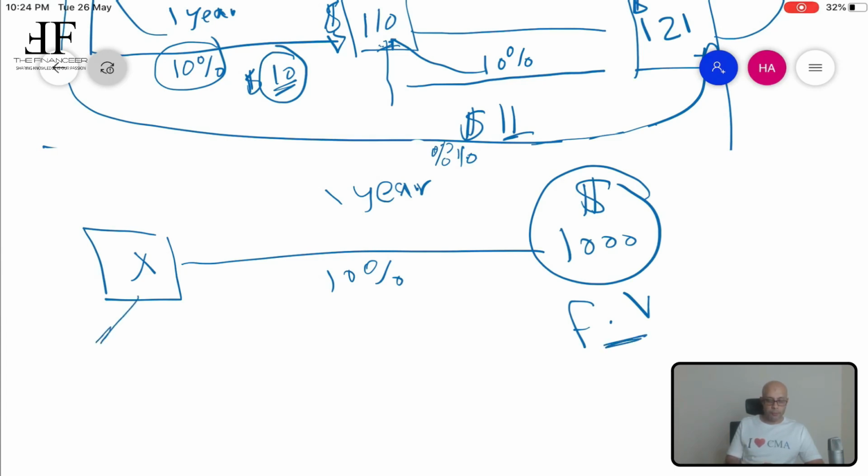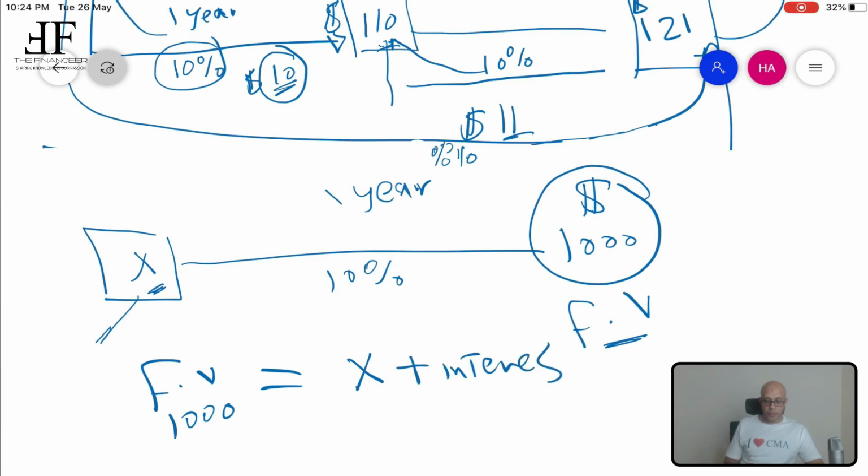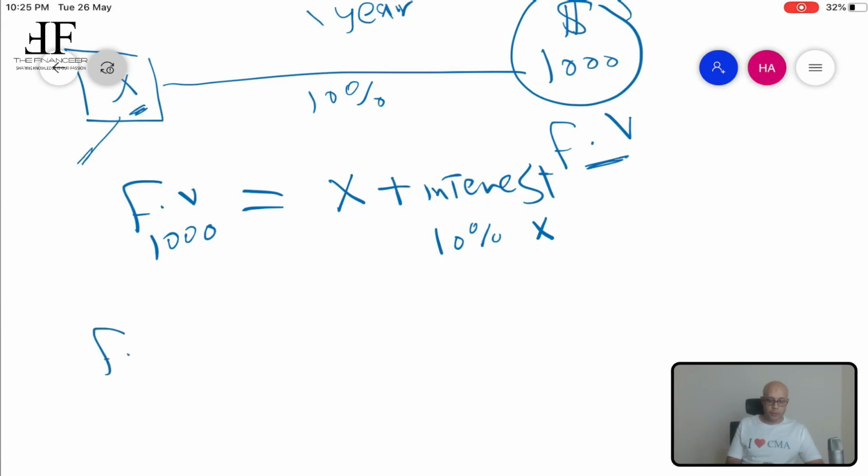So we are going to say, okay, this future value, which is $1,000, equals the X that we have to deposit today in addition to the interest on this X. Good. This interest on this X will be 10% of X itself. So again, the future value, which is $1,000 that we need to reach at the end of the first year, equals X plus 10% of X. This means that $1,000 equals